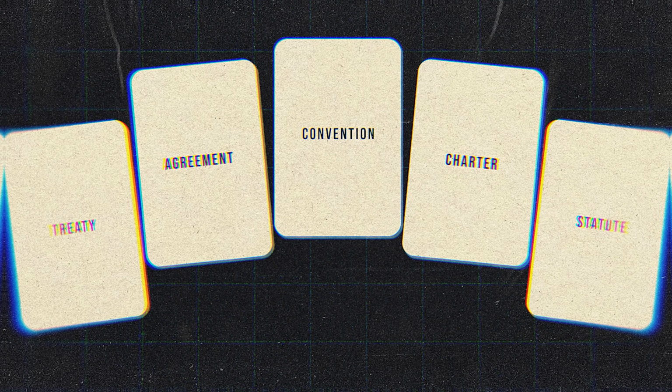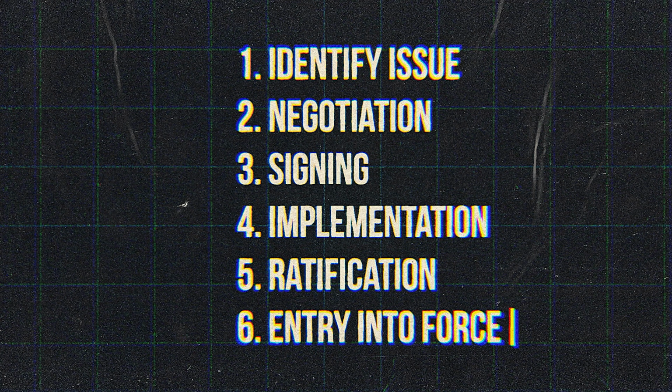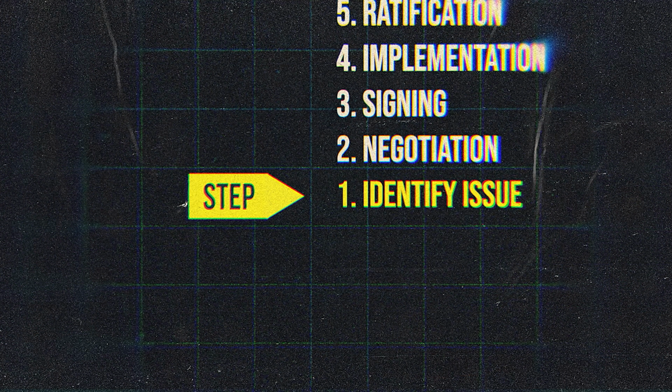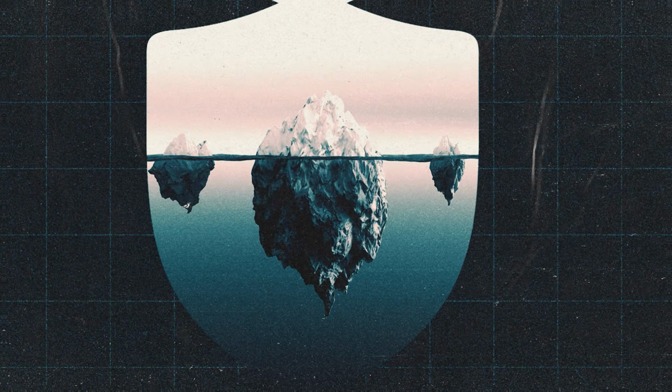Okay, so how are treaties made? That is a long, complicated, multi-step process. And the first step is finding an issue that needs to be sorted out through a treaty. It could be a common problem to solve, let's say ozone depletion or freedom of navigation or protecting Antarctica, you name it. Or it could be settling some kind of a potential dispute if countries have trade barriers, for example, and eventually they want to arrive at a place where those trade barriers are removed. So the first thing is to identify the issue.